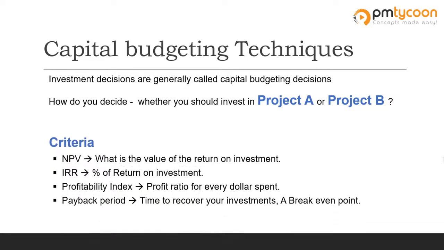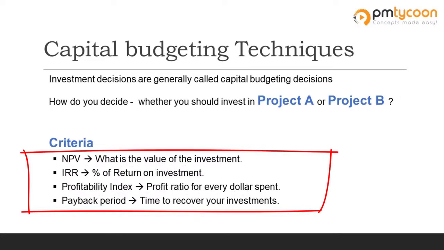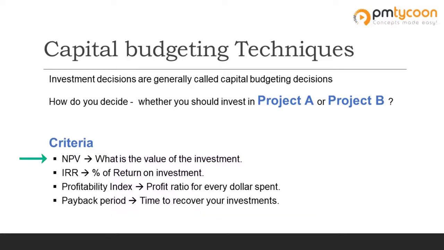Capital budgeting techniques use the following criteria to make informed decisions. 1. Net present value, which is also called NPV. And 2, internal rate of return, abbreviated as IRR. And then we have profitability index, sometimes written as PI, and we have payback period.